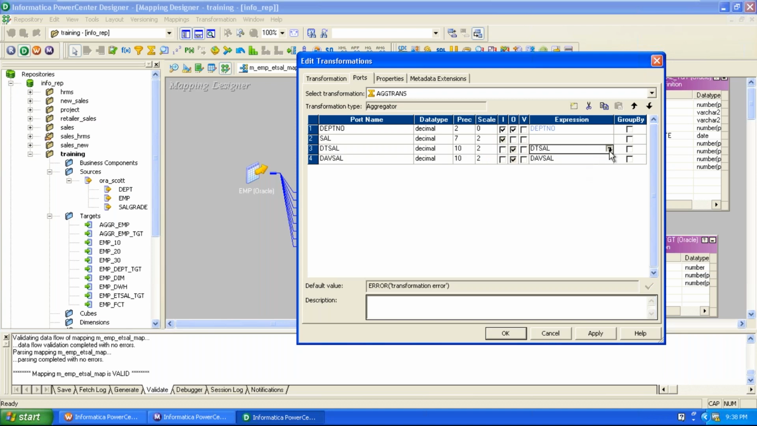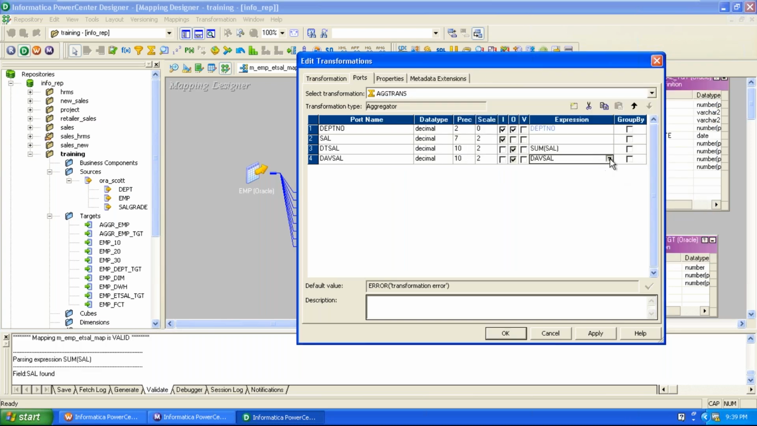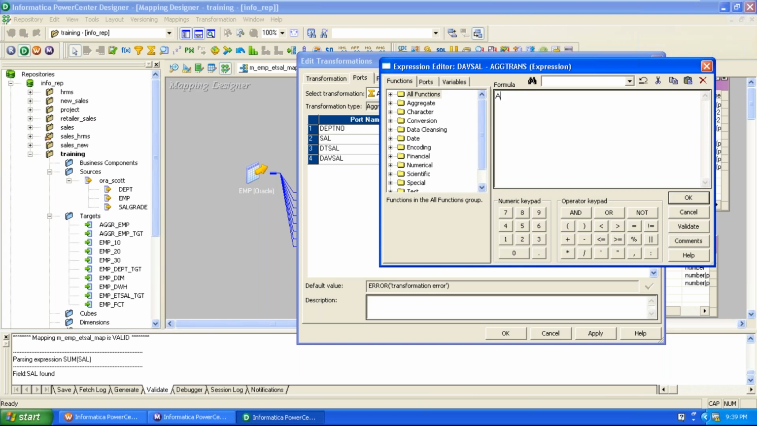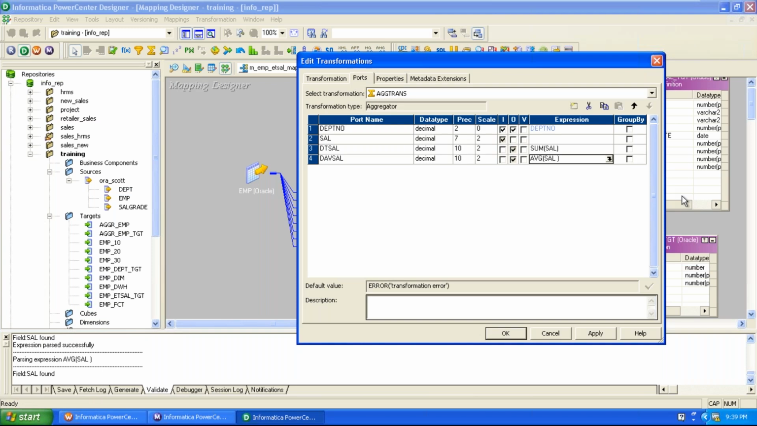Now, how to calculate DT cell? DT cell is equal to the sum of cell. Here we can use an aggregate function like sum. Sum of cell is equal to DT cell. Next, DAV cell means the average of cell is equal to DAV cell. We calculate DT cell and DAV cell based on a group by. Here the department number is the group by port. We enable group by on the department number. Now click on apply.